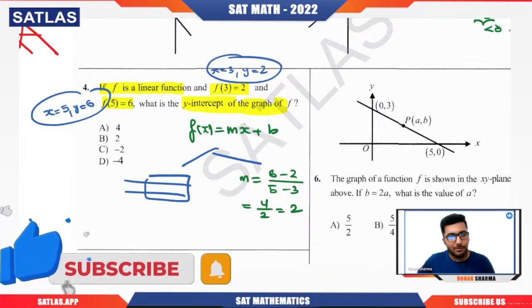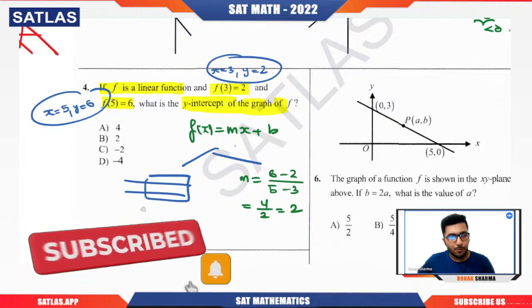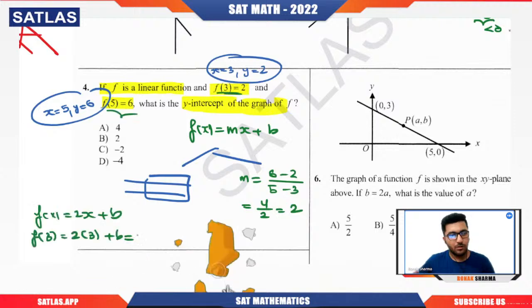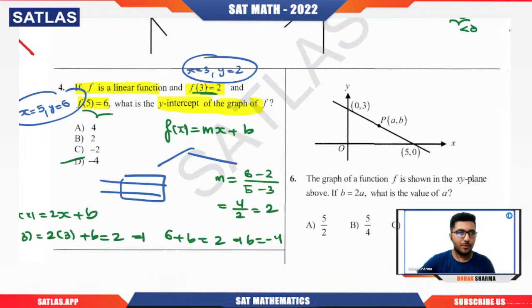M is 2, put it here. So f(x) is nothing but 2x plus b. Now utilize any condition. Let's say if I take f(3), so f(3) is what? 2 times 3 plus b, this should be 2. So 6 plus b equals 2, or I can say that b is minus 1. I guess hardly 40 to 45 seconds to solve this question. Yes, but for that you need to build that much understanding.